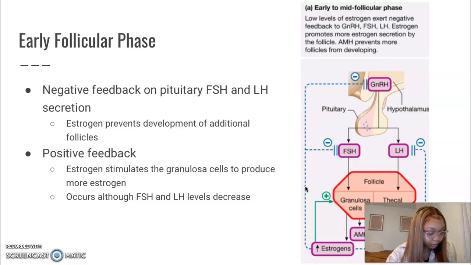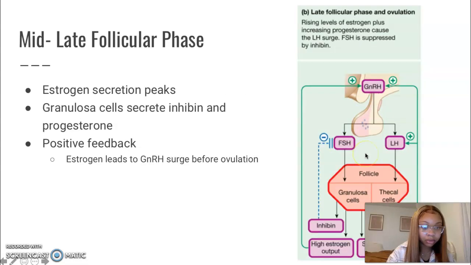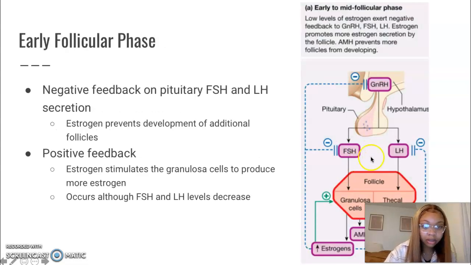In this diagram, we see the feedback loops we have just discussed and the negative feedback on gonadotropin releasing hormone, which is right here, as well as follicle stimulating hormone. And then we have luteinizing hormone right here.